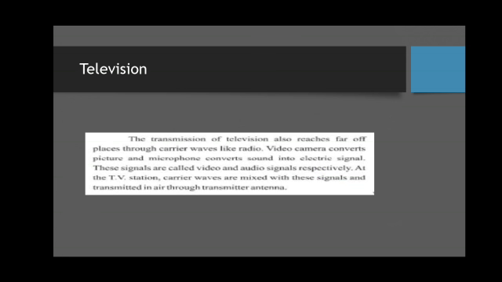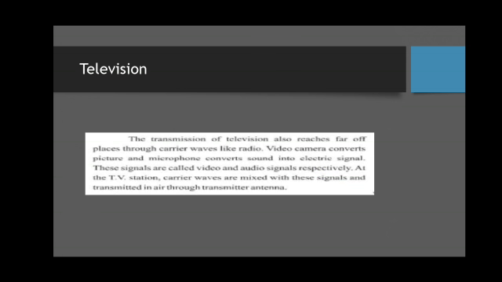What about television? The transmission of television also reaches far off places through carrier waves, like radio. A video camera converts the picture and a microphone converts sound. When a video camera is capturing a picture, it captures the picture, and the picture is converted into an electrical signal through sensors.